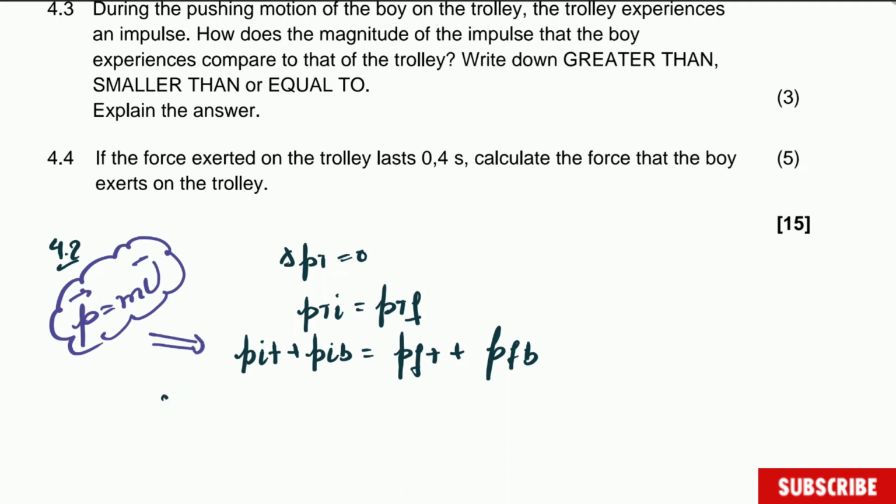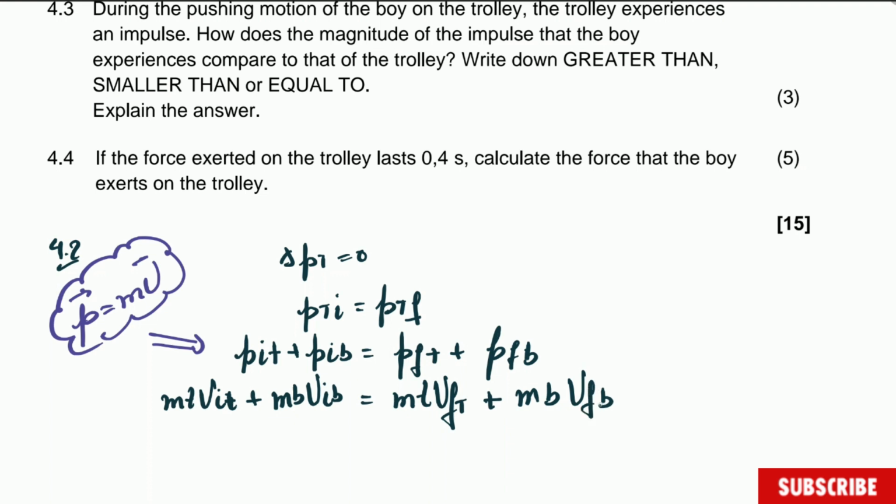So we have that the mass of the trolley multiplied by the initial velocity of the trolley, everything here is for trolley, plus the mass of the boy multiplied by the initial velocity of the boy is equal to the mass of the trolley multiplied by the final velocity of the trolley plus the mass of the boy multiplied by the final velocity of the boy.